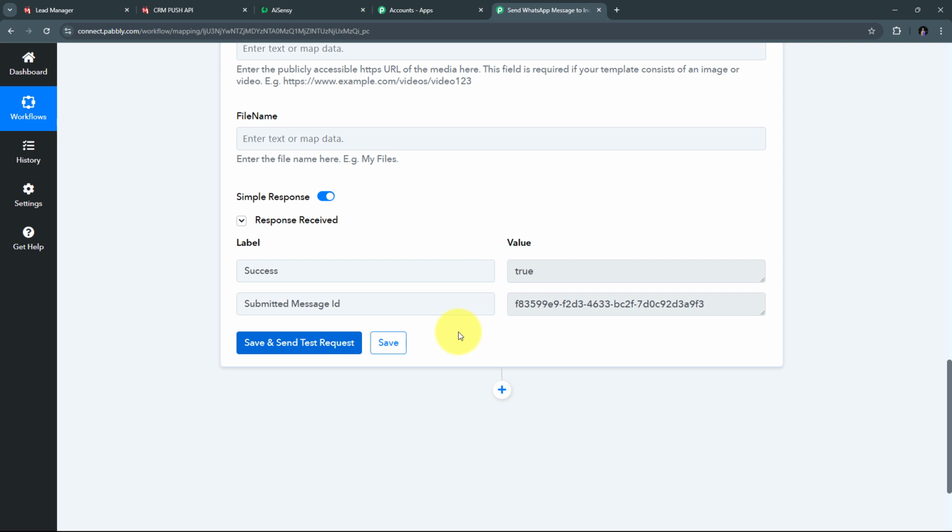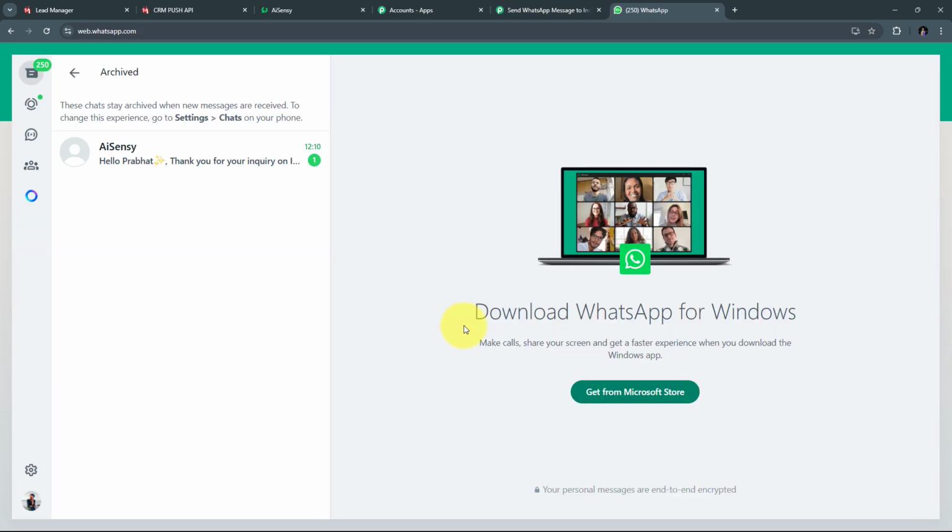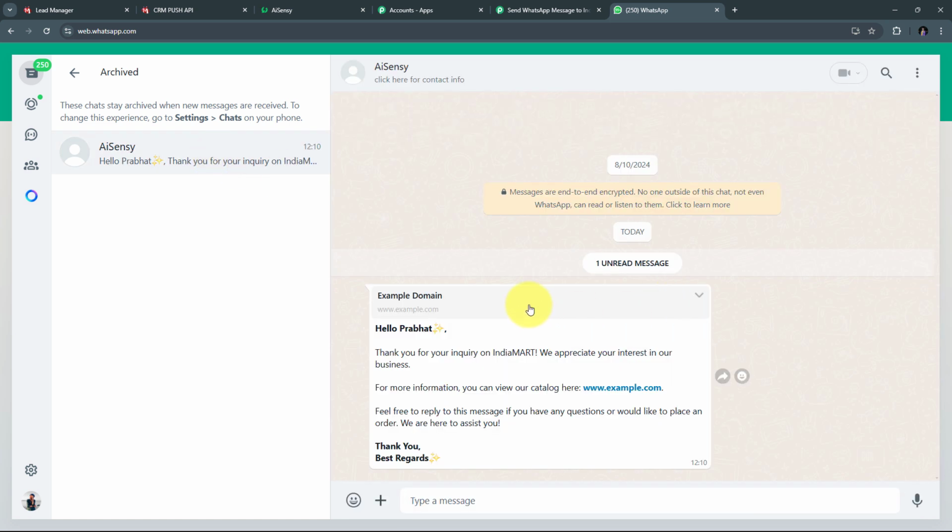So here to check whether I have sent the message on WhatsApp or not, let me open WhatsApp. Now here on WhatsApp we can see I have received this new message. So I'm going to open this. And here this is my message that says, "Hello Prabhat." So this was the name of my lead or the inquiry.